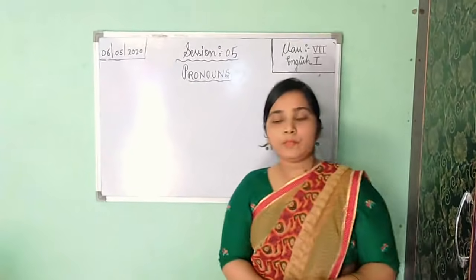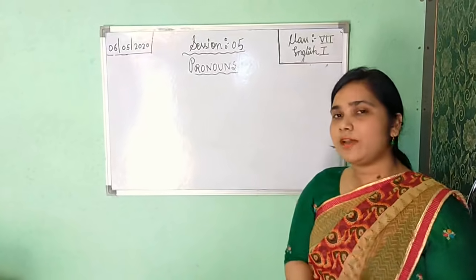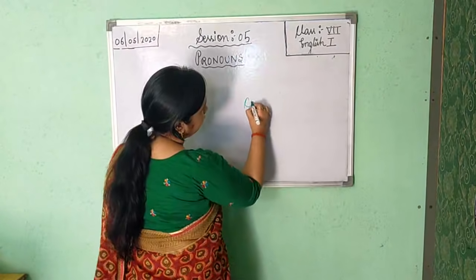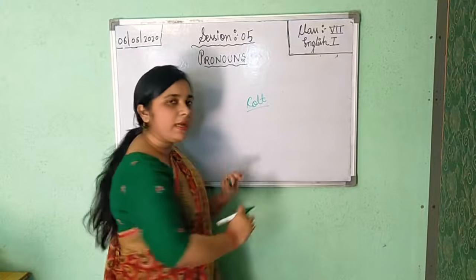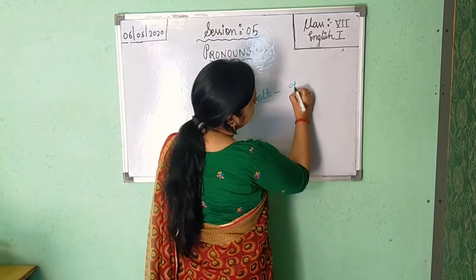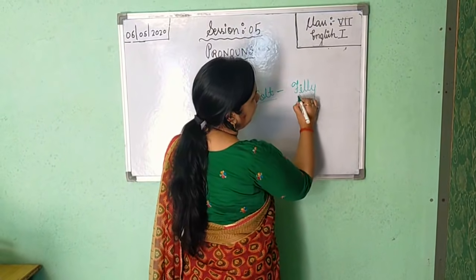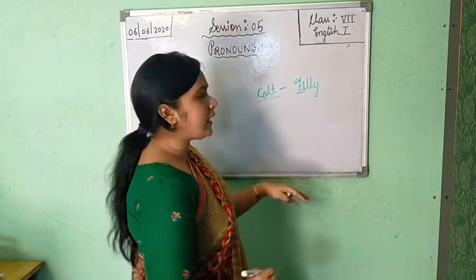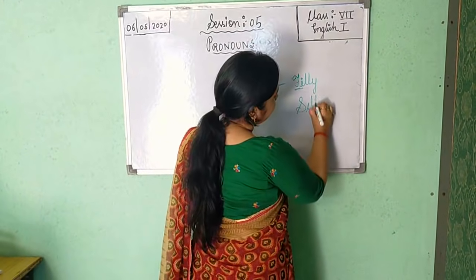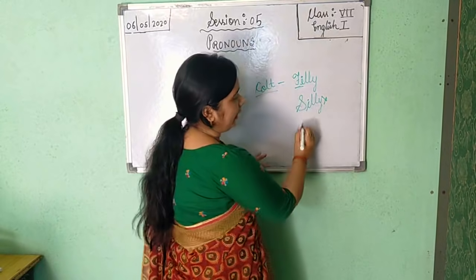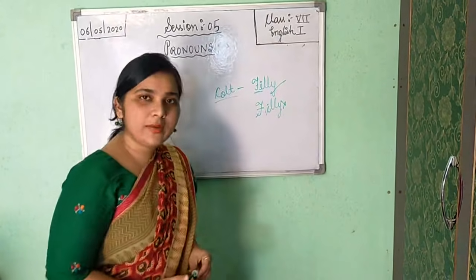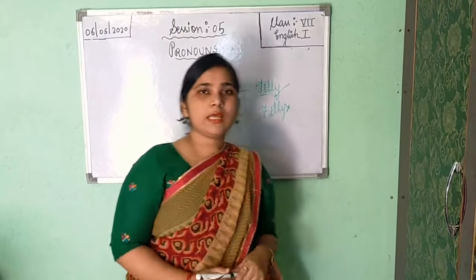One thing I want to tell you: in the worksheet which I have given you, please make a correction. There was a word where you have to make the feminine gender. It was a typing mistake. The actual word is Fily, but by mistake it was written silly. It is incorrect; in place of S there should be F. Make the correction over there, please, class.